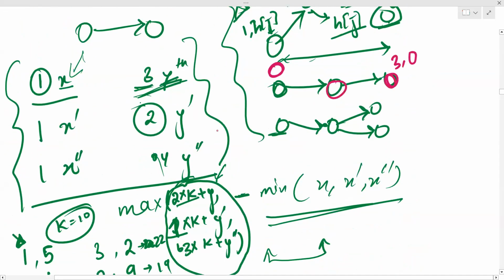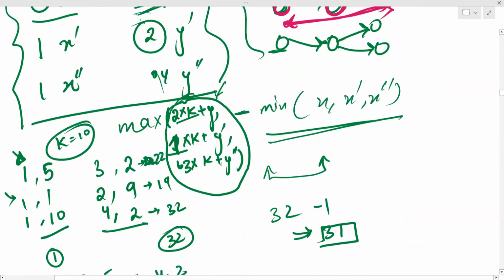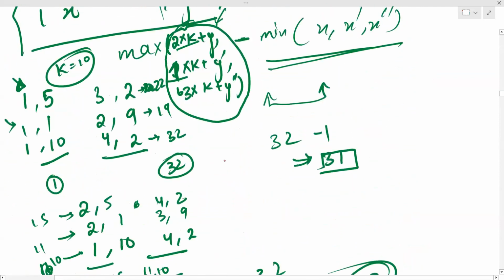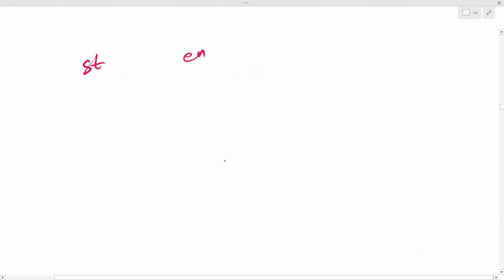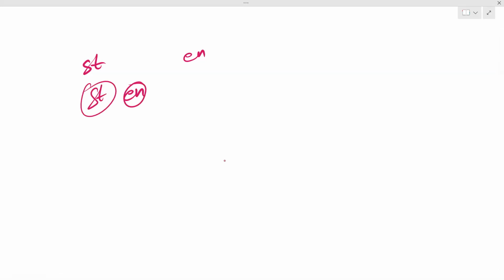But I'm doing this for each node. I'm calculating the window for each node. Anyways, the window for the node which is coming afterwards will be more than this node's, right? So this can be easily shifted in this part only. So like I said, for each component you should have the starting and ending, but instead I'm having starting and ending for each node. It doesn't change anything. It just simplifies my work because, see, a component can be like this also, right?